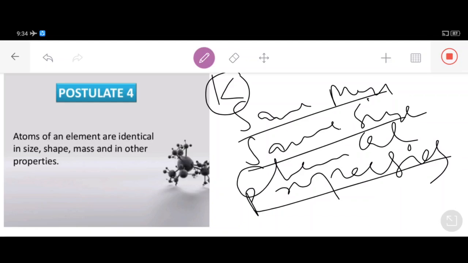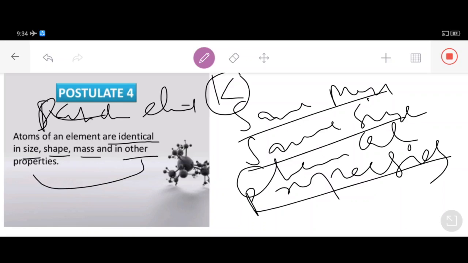That's what Dalton said in his fourth postulate. Dalton said that atoms of a particular element, my dear students, are identical in size, in shape, in mass, and other properties. Other properties means they show similar chemical properties.